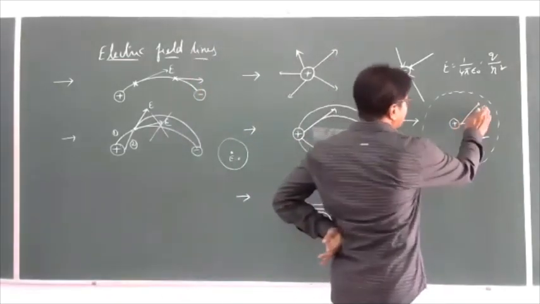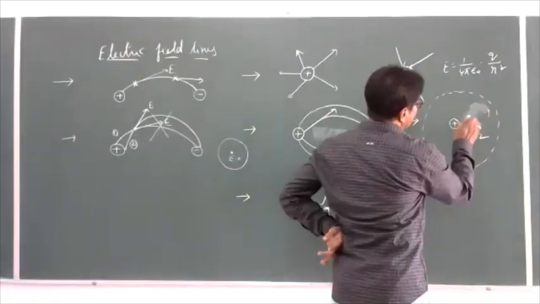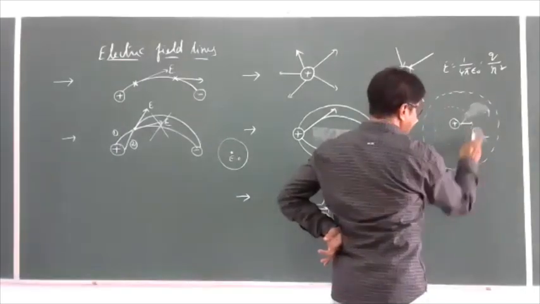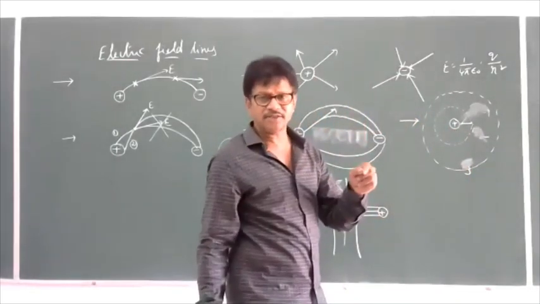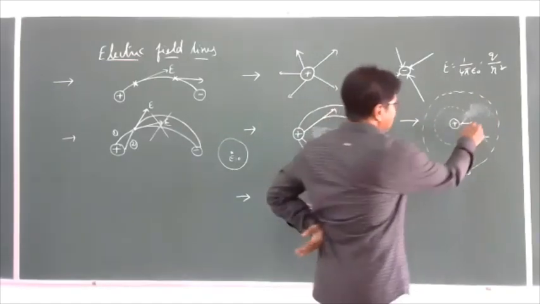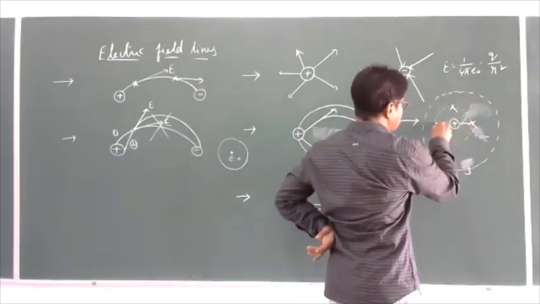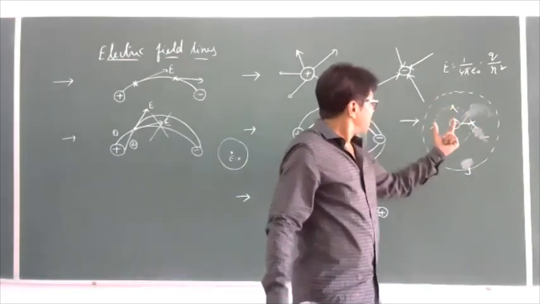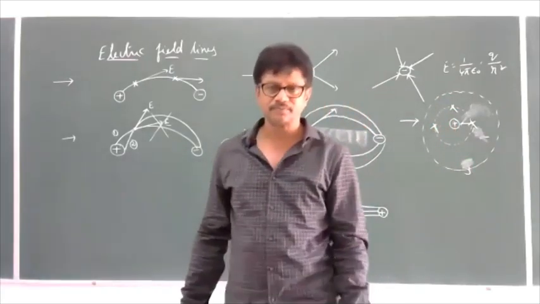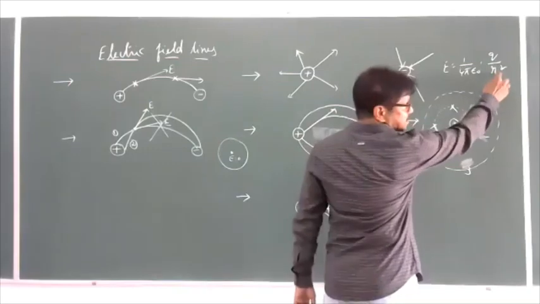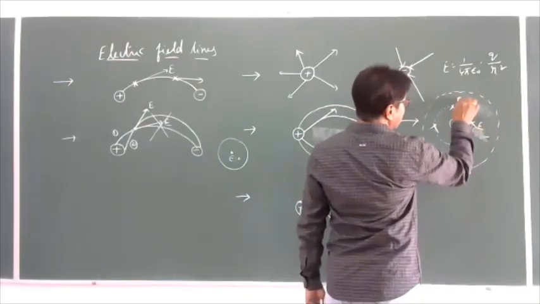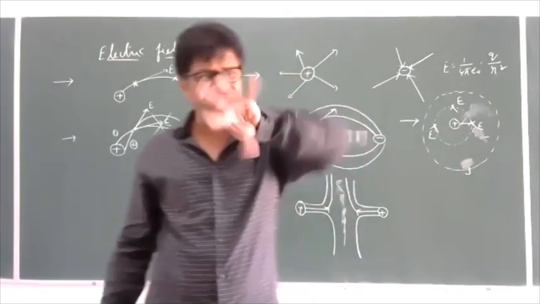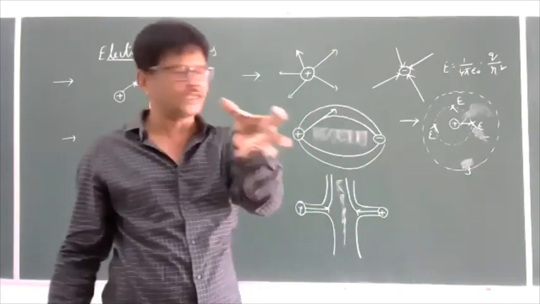Then if you want to get a uniform electric field, what will we do? We'll take all the points which are equidistant to the charge. Here is one point, here is another point, this is one more point. All these 3 points are equidistant to the charge. Now, since the distance is the same, the electric intensity will also be the same. So the uniform electric field will be in the form of concentric circles around the charge.